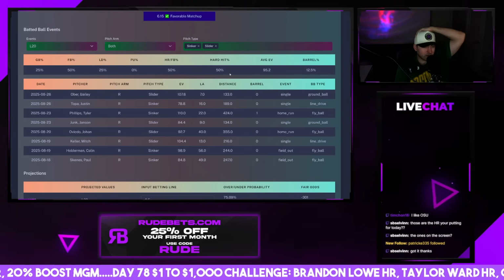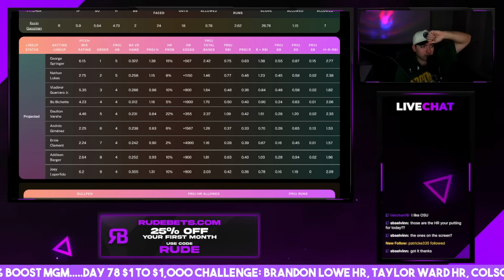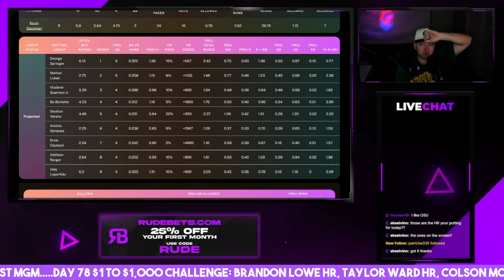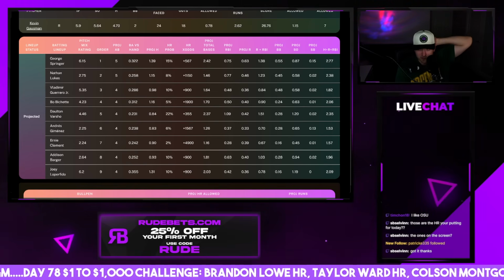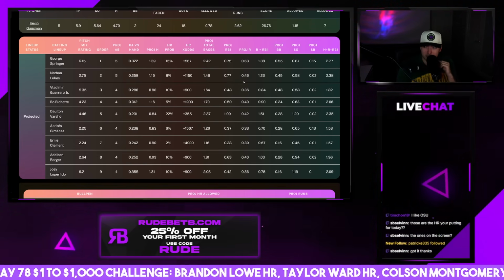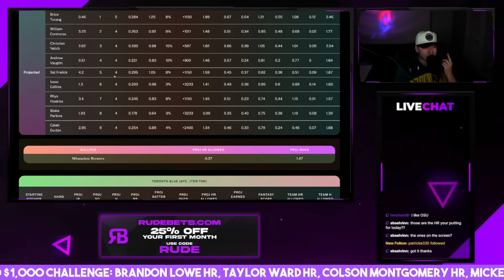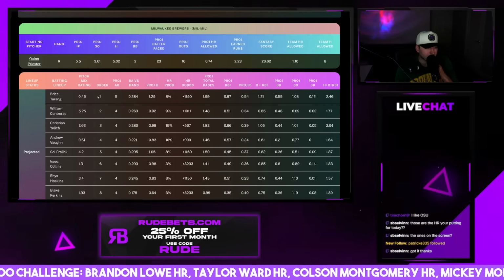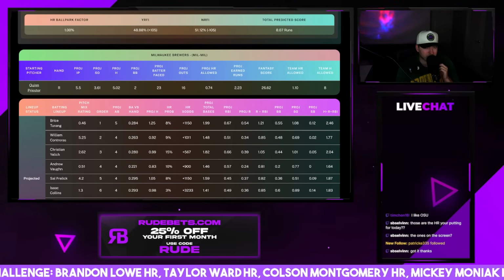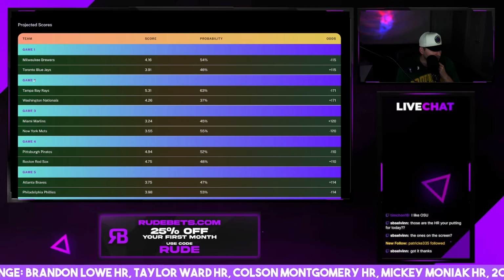95 average exit velo, 50% hard hit rate. Yeah, Springer looks like a really good player today. I think George Springer's probably going to clear his hits, runs, and RBIs pretty easily. He's possibly even a total bases guy if you aren't looking into hits, runs, and RBIs for him. But other than that, I mean, not too much here. Should be a tight matchup, probably pretty low scoring. Brewers' money line looks decent.